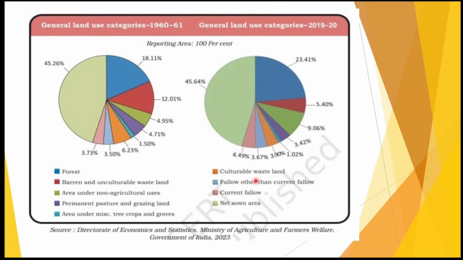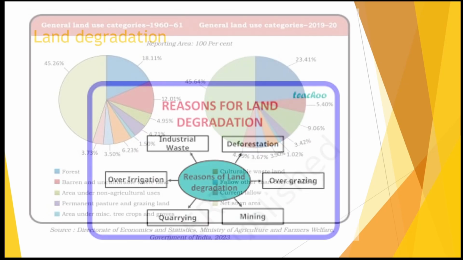Other would be culturable wasteland, which is left uncultivated for more than 5 agricultural years. Next is fallow land. Current fallow means we have left it uncultivated for less than 1 year, and other than current fallow, it is 1 to 5 years of being left uncultivated. Net sown area is where we are already growing crops. Like this, these are the various land use patterns within our country.